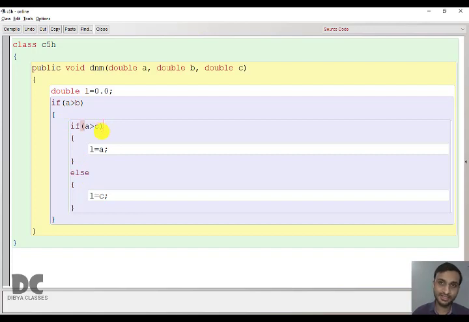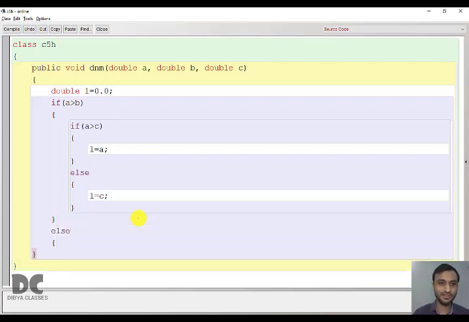If A is greater than C, obviously A is greater than B and greater than C. And if A is smaller than C, then we can say that C is the largest. Why? Because B is already smaller than A and A is smaller than C. Then who is the bigger one? Who is the largest one? Obviously C is the largest one. Okay, done. But here if this is false, then what will happen?